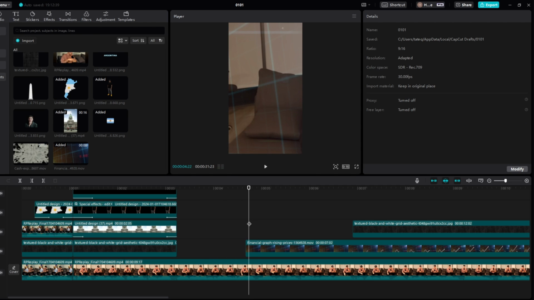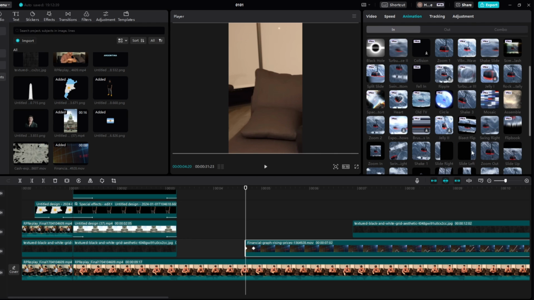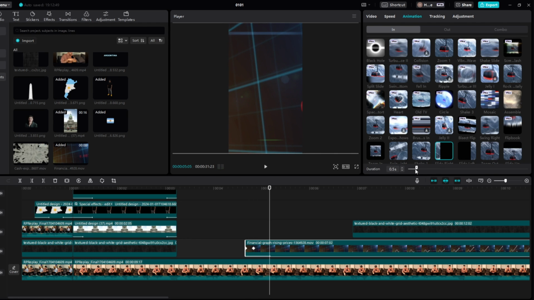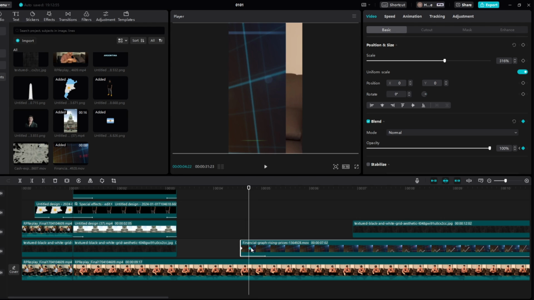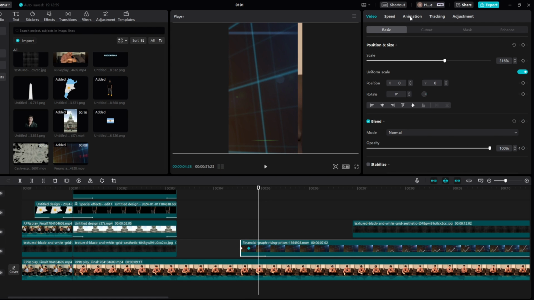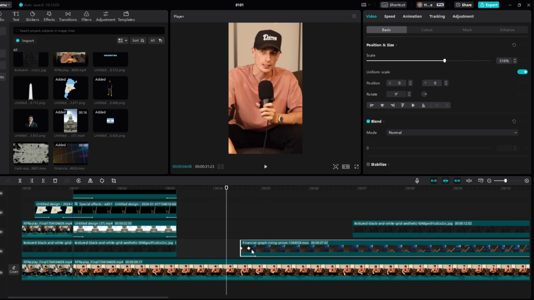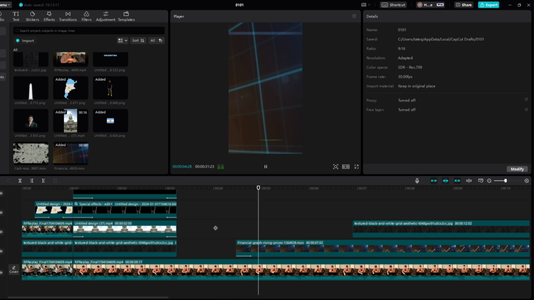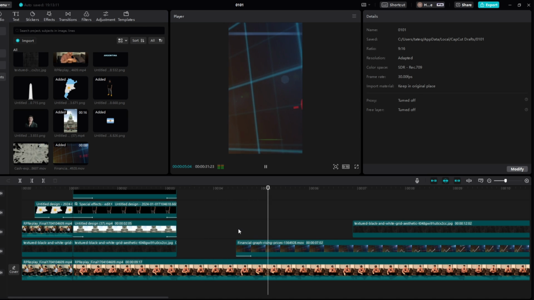Argentina is today. Okay, so what we actually want to do as well is we want it to slide to the right. So if we come to animation and slide to the right, just like so, and then what we can actually do is drag this out a little bit so it's like so, and then add that to there, maybe a bit before, something like here, right? And then we can see, and we can come to animation, put it 0.3. Argentina is today. Okay, maybe a bit further back. Yeah, just like so. Argentina's today. Perfect.